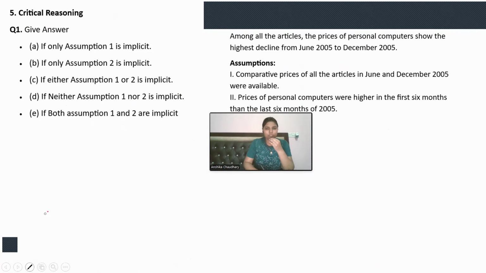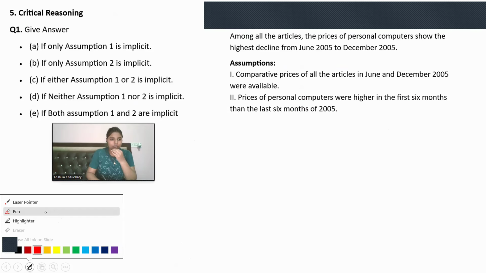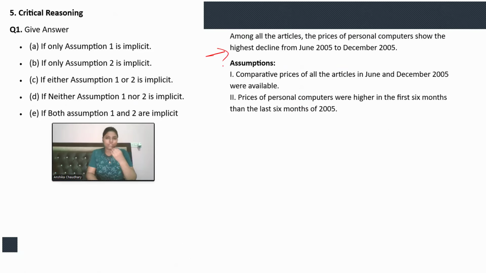Now, moving on to the next question, again statement and assumption. In this type of question also, whatever is given in the statement, we just need to look at that. We should not use our pre-existing knowledge. Among all the articles, the prices of personal computers show the highest decline from June 2005 to December 2005.